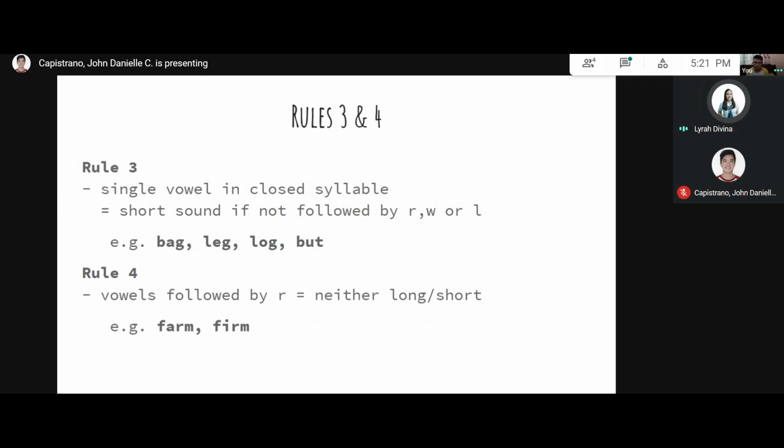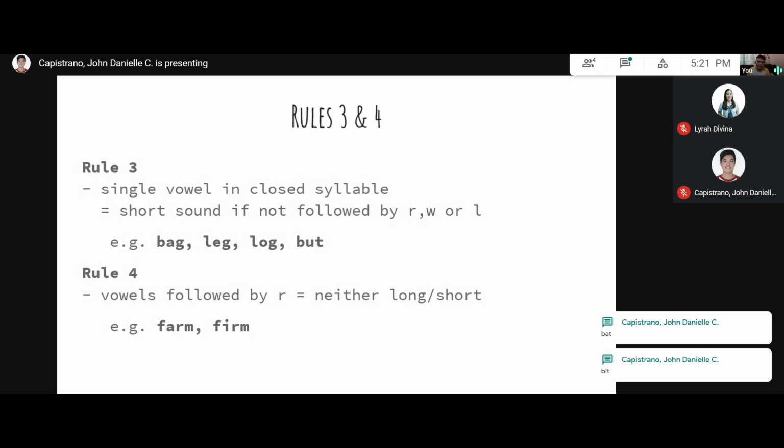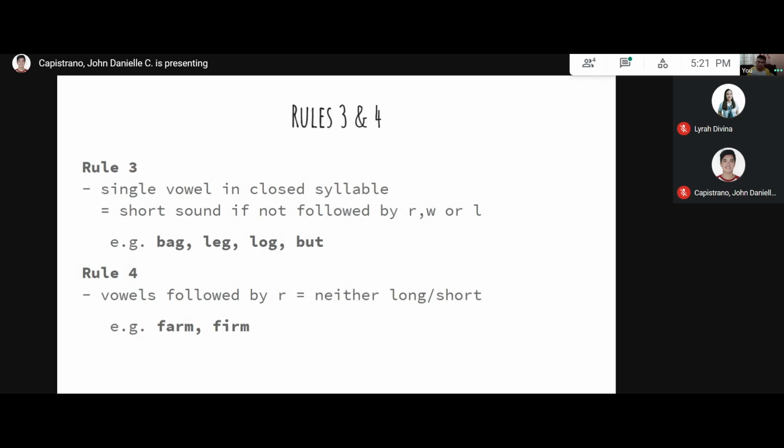Example: farm or firm. Rule 3 deals with a single vowel in a closed syllable, meaning it is enclosed by two consonants on both sides. It uses the short sound if it's not followed by R, W, or L, like in these examples: bag, leg, log, but. All of them use the short sound. Now, can you think of other words that are similar to Rule 3? Like cat, for example. Yes, bad, bit. That's right. How about dog? Does dog count? Yes, sir. Yes, it does.